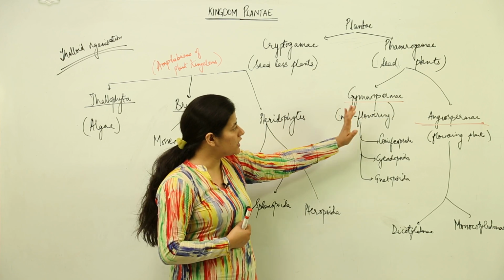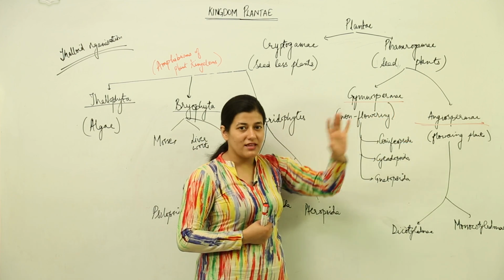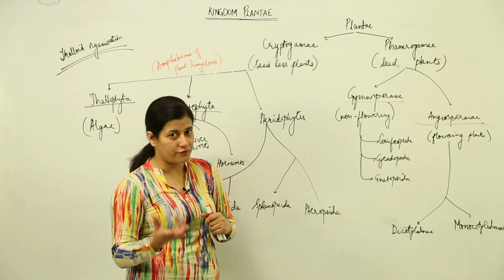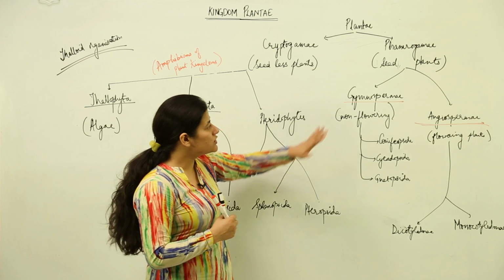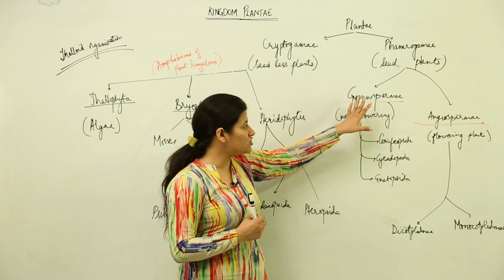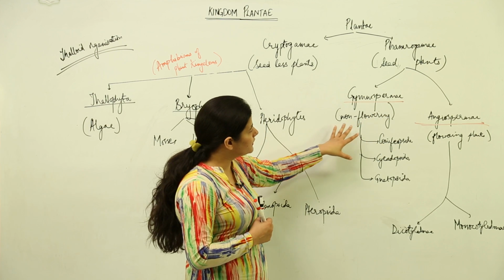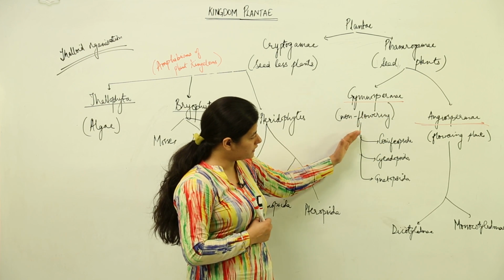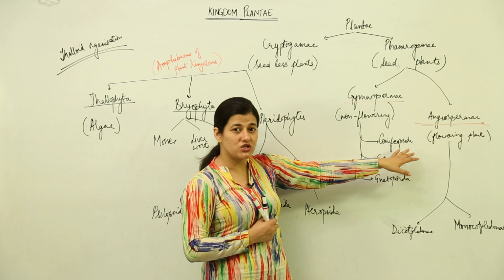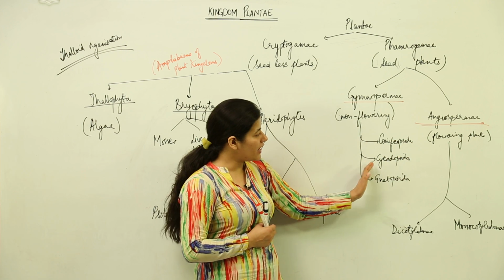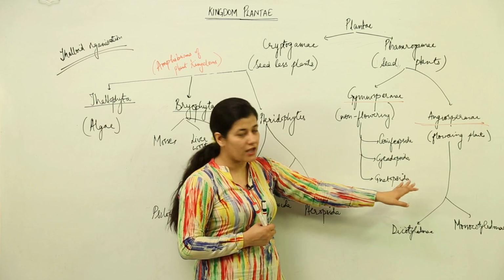So gymnosperms are non-flowering plants. They do not have flowers, so they will not have an ovary. When they do not have an ovary, they will not have fruits. Their seeds would be naked. This word itself means it: gymno means naked, spermi means seed, so they have naked seeds, and being non-flowering they are further classified into coniferopsida. I just used the term coniferous forest. Then we have cycadopsida, and then we have gnetopsida.